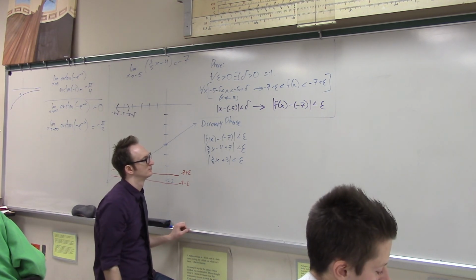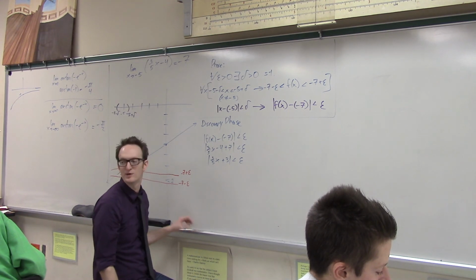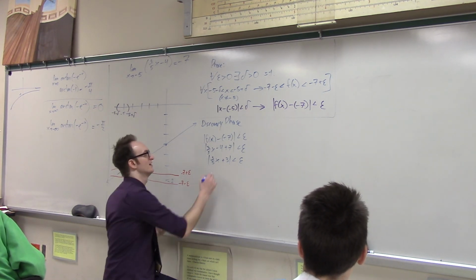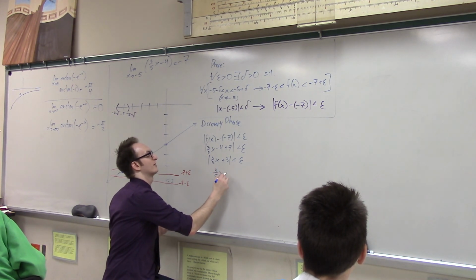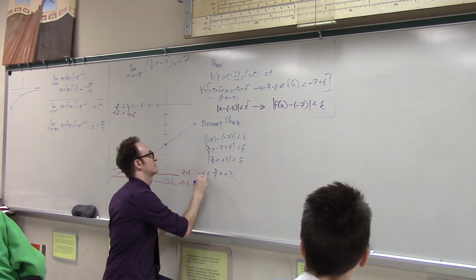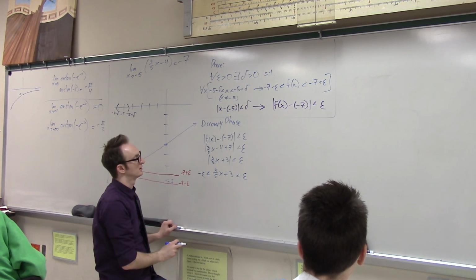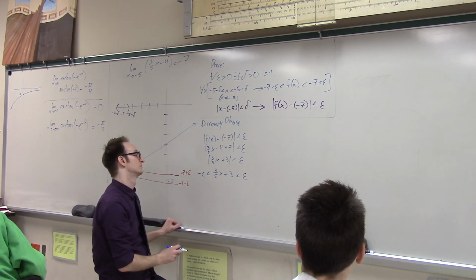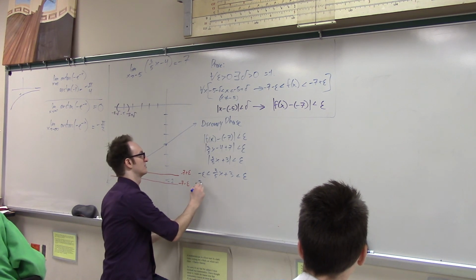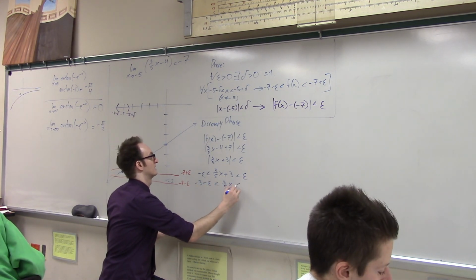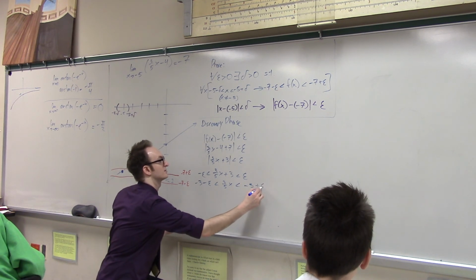So 3/5 x plus 3 is between negative epsilon and positive epsilon. Now what? Subtract 3, yeah. So negative 3 minus epsilon is less than 3/5 x, which is less than negative 3 plus epsilon.